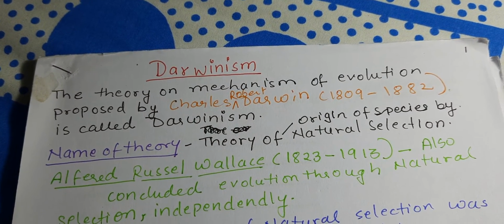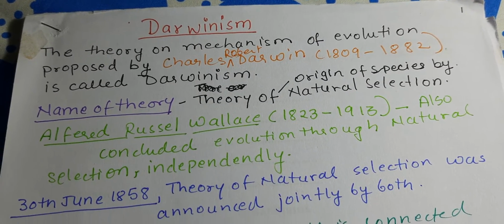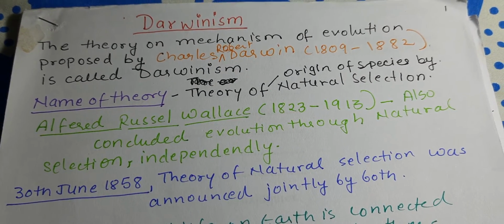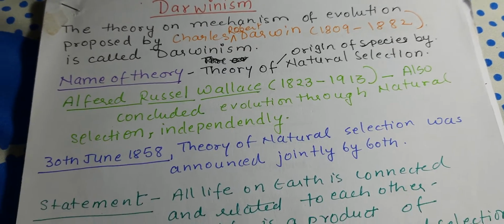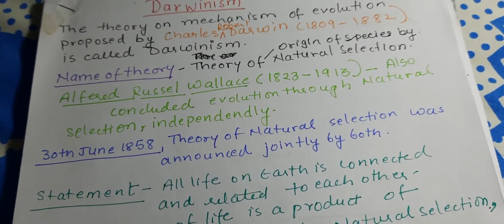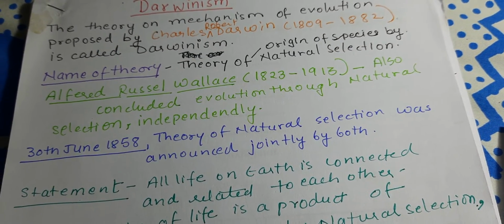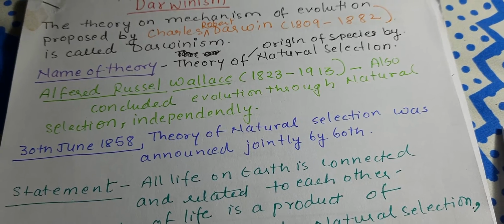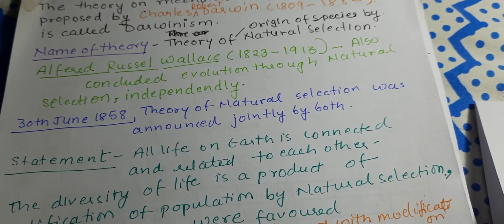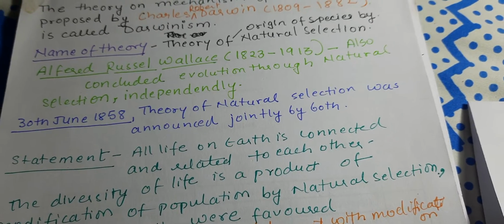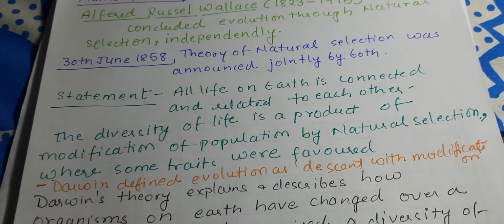The theory on the mechanism of evolution proposed by Charles Darwin is called Darwinism, and this theory is famously known as the theory of origin of species by natural selection. Alfred Russel Wallace also concluded the evolution through natural selection independently, and on 30th June 1858 the theory of natural selection was announced jointly by both Darwin and Wallace.